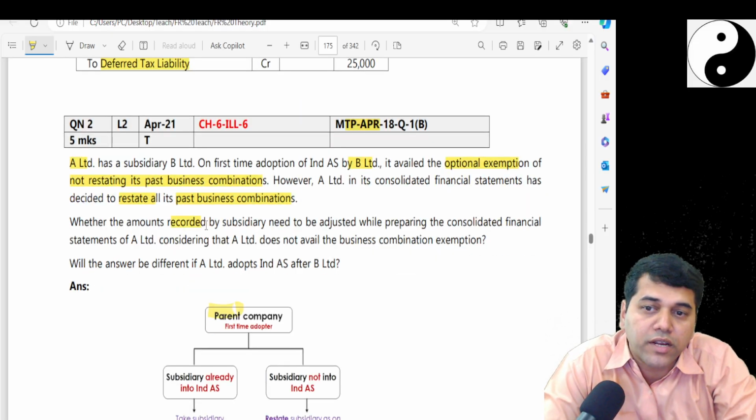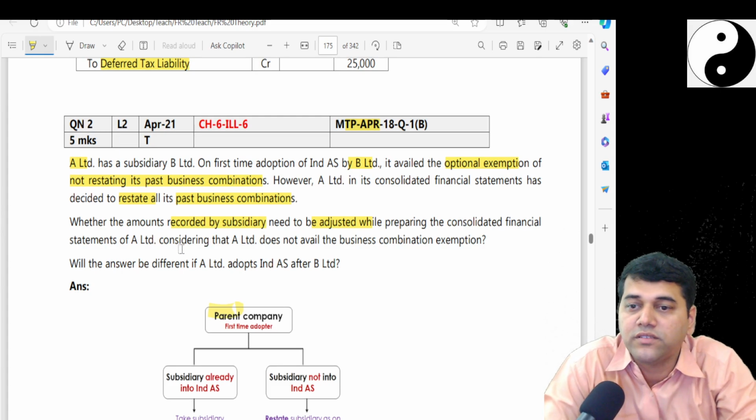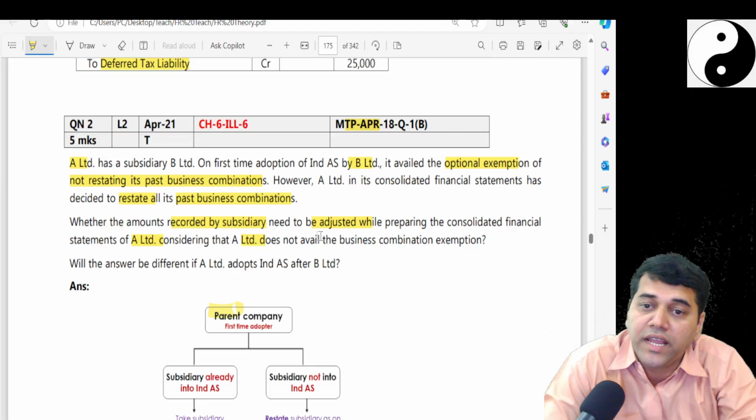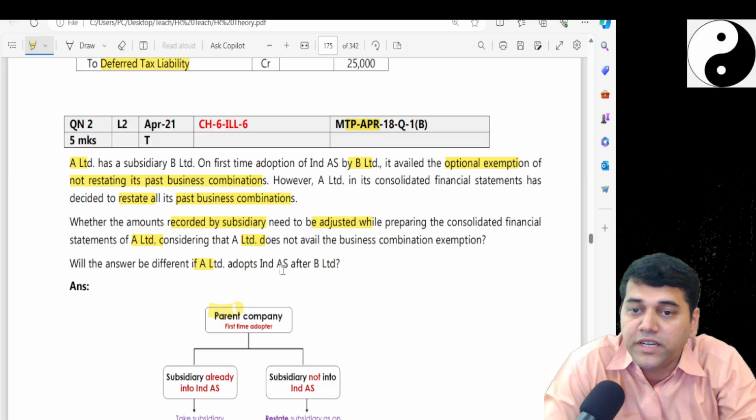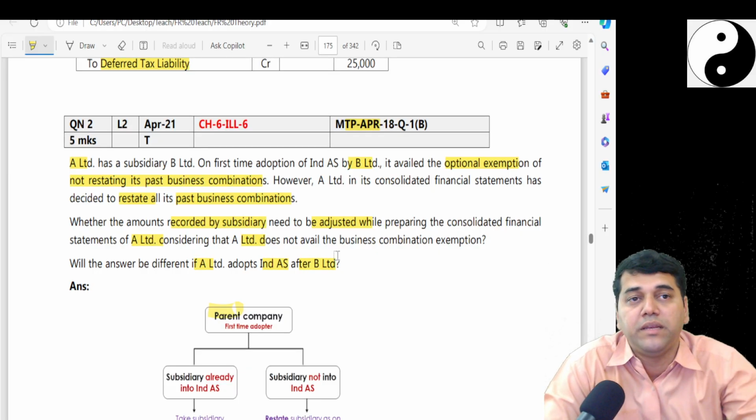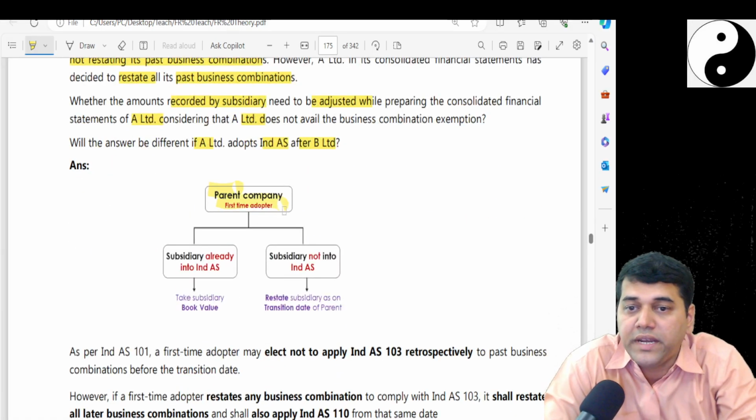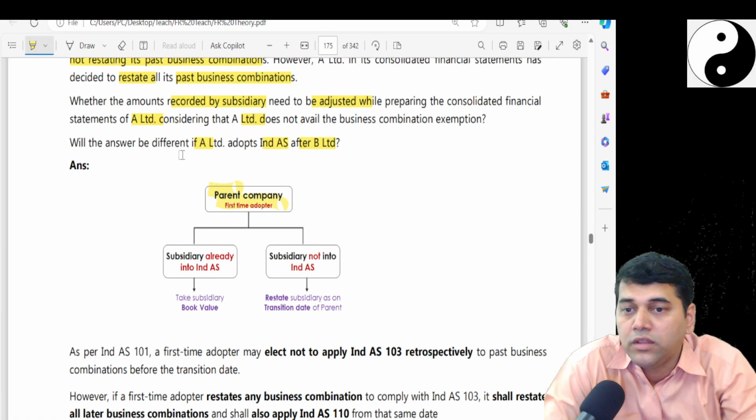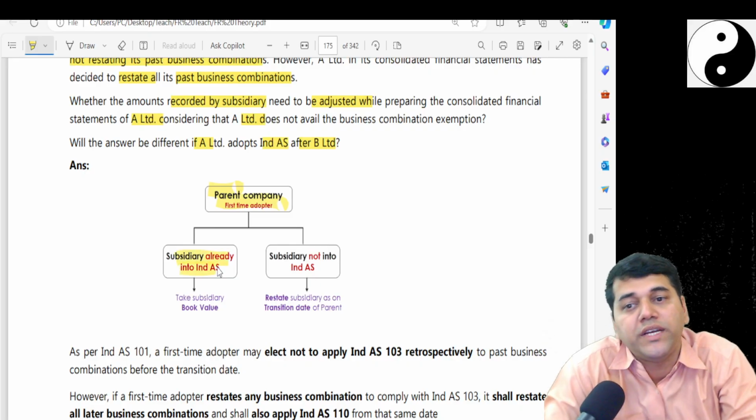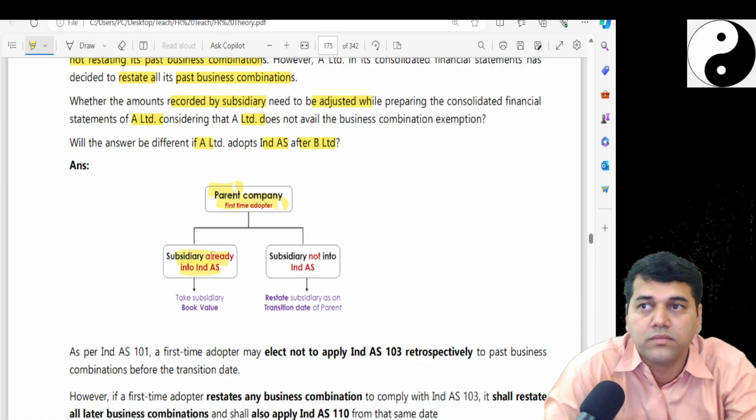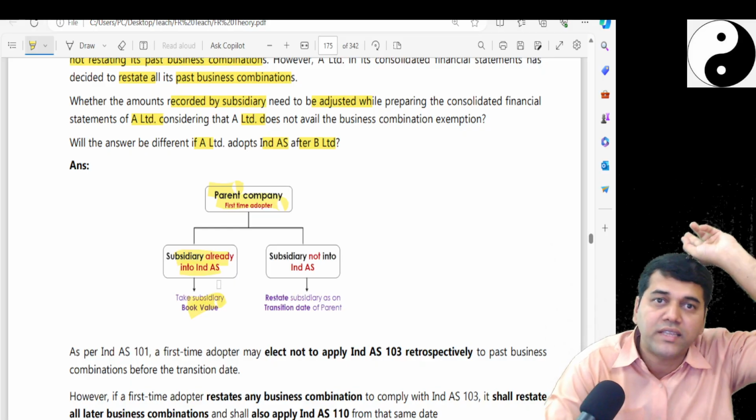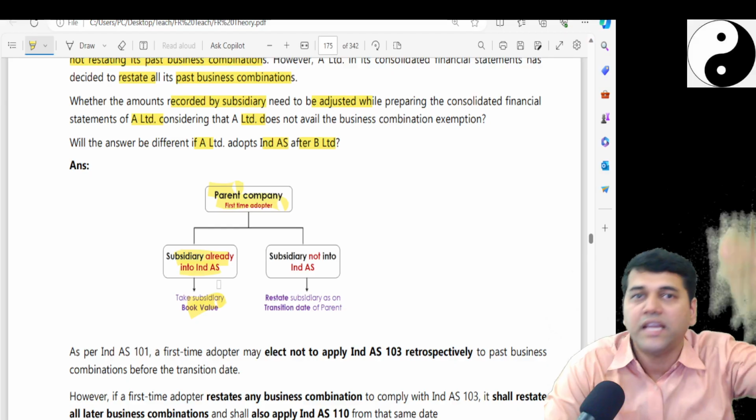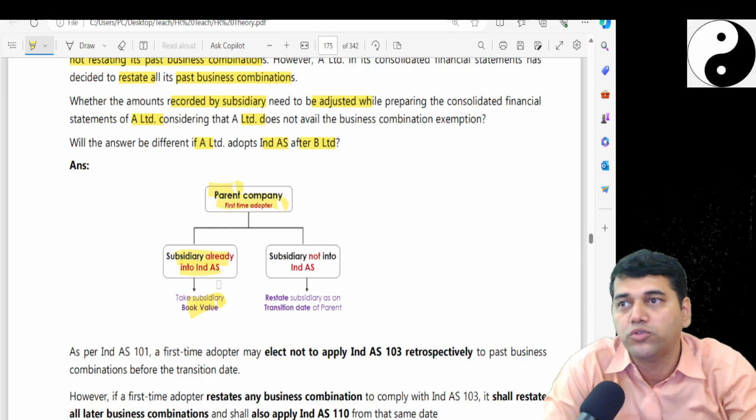Now whether the amount recorded by the subsidiary needs to be adjusted while preparing the CFS of A Limited, considering A does not avail the business combination exemption. Will the answer be different if A Limited adopts Ind AS after B Limited? What they are asking is, your parent is the first time adopter, and the subsidiary was already into Ind AS by the time you came. The standard says, take the subsidiary's book value. If they have taken that exemption or not taken the exemption, leave them. At this point of time, they don't make them do something different.